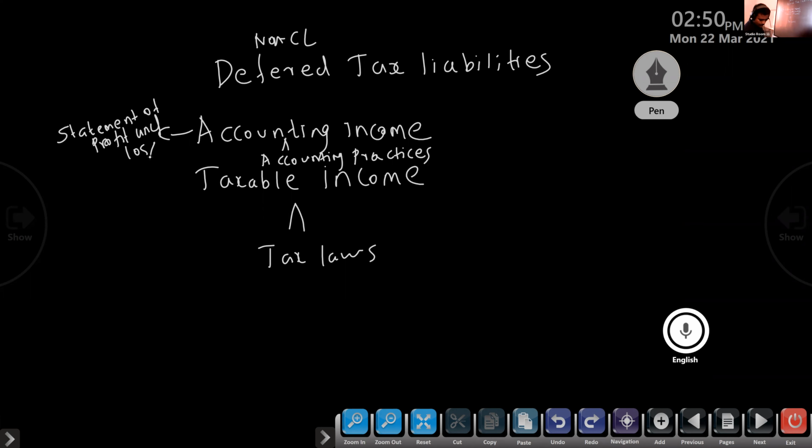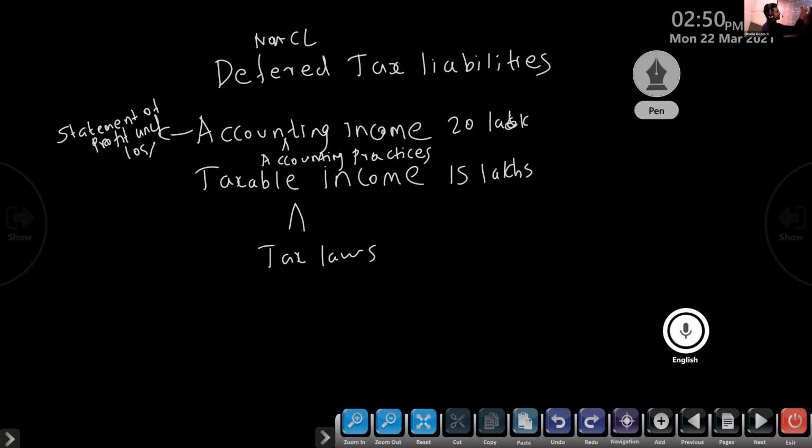For example, suppose our taxable income is 50 lakhs, and suppose accounting income is 20 lakhs.